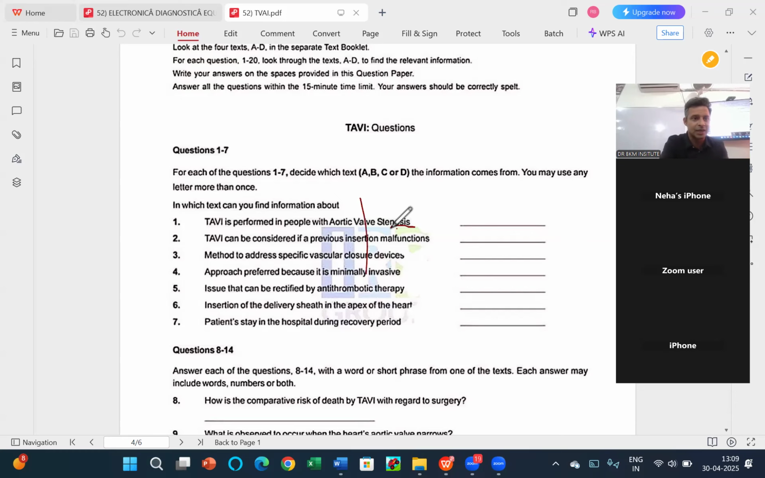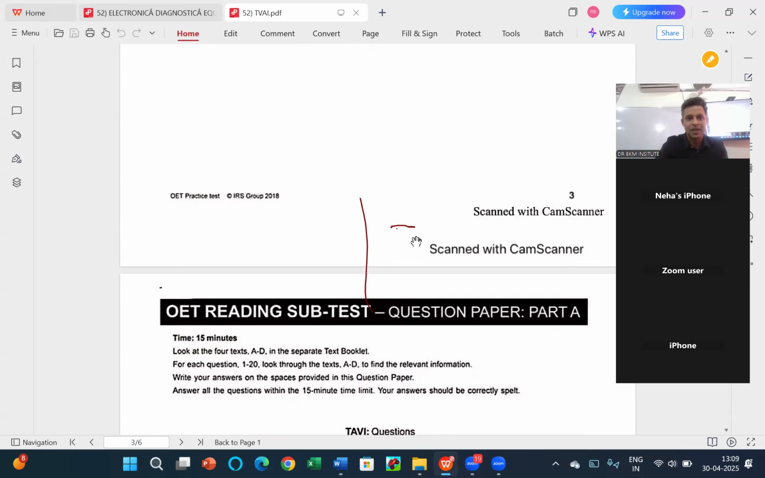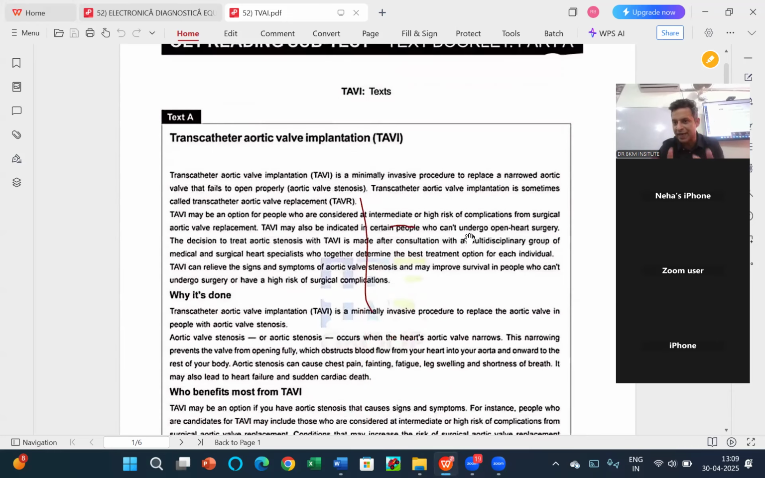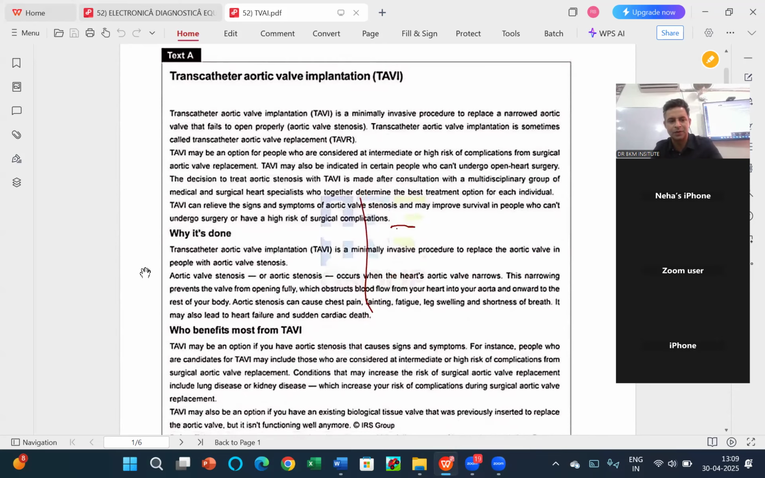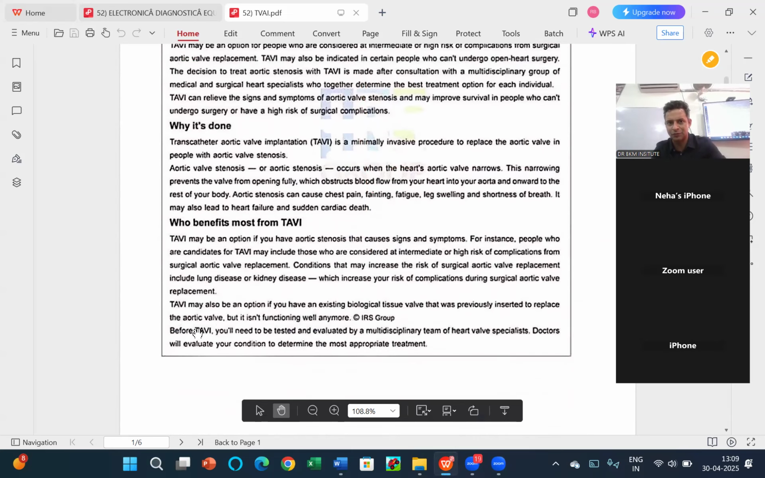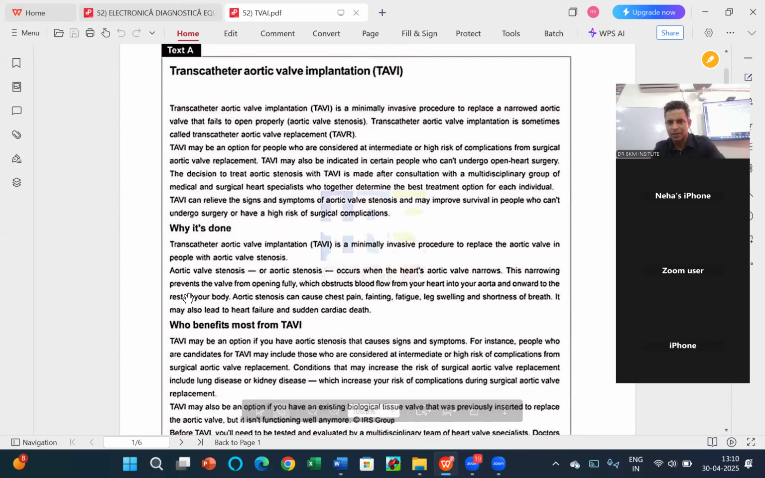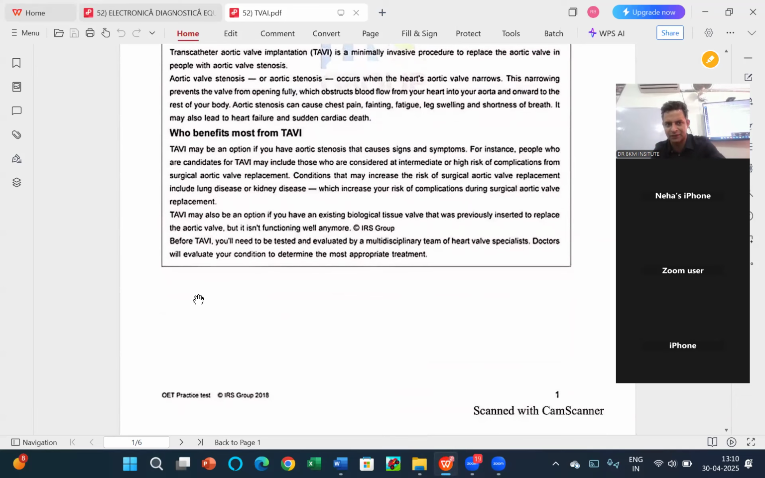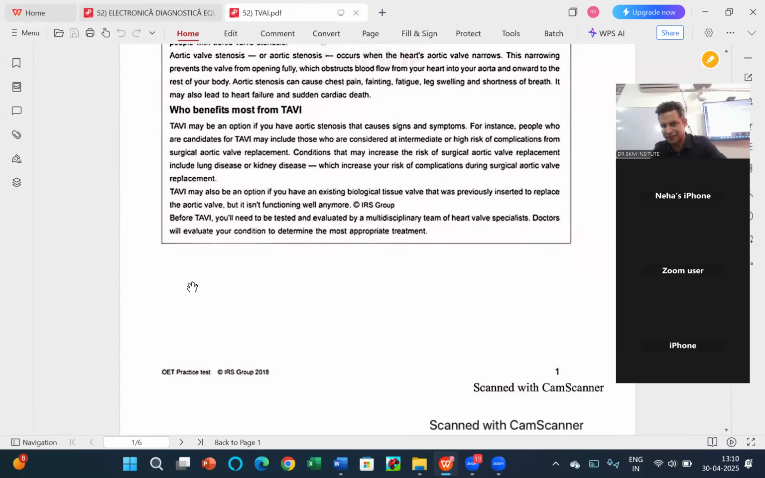Now, guys, let me take you up. Now you don't have to do anything. Just read the topic heading. Transcatheter aortic wall implementation. Why it is done. Benefits from TAVI. I'm just reading from the top. What is transcatheter? Minimally invasive procedure. Why is it done? Aortic wall stenosis word is given. The word we wanted. Who benefits?